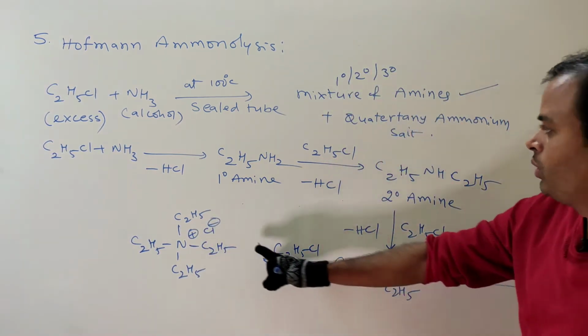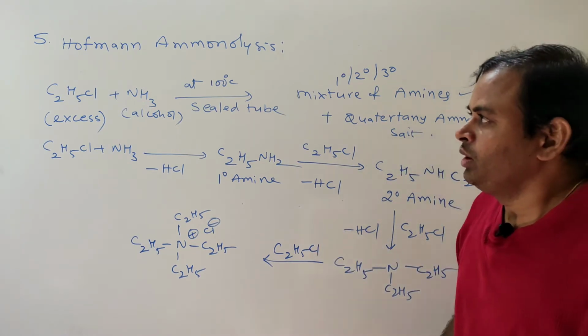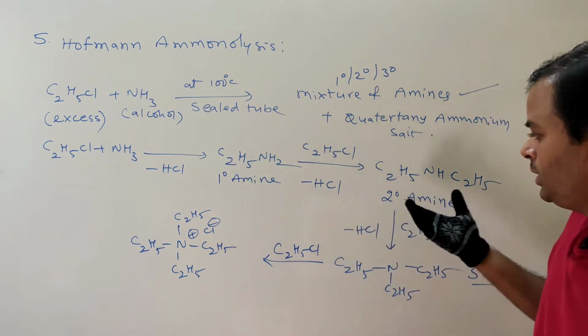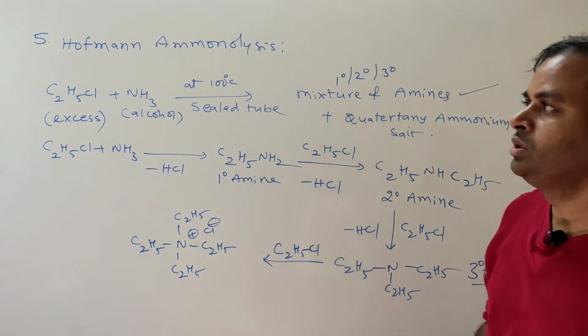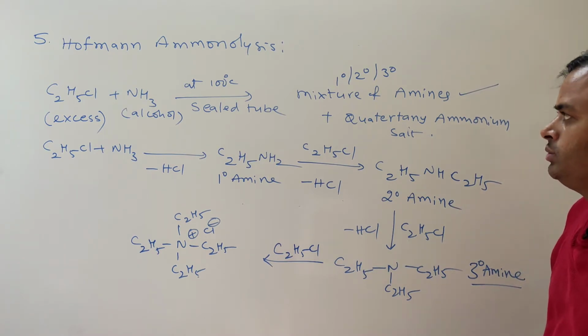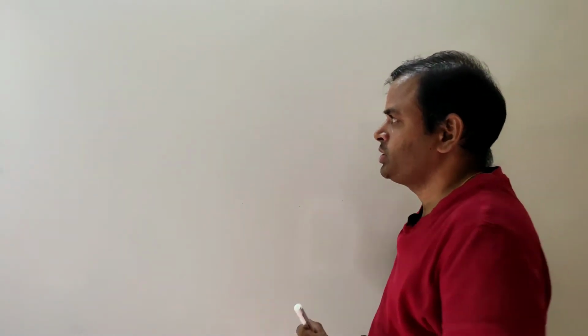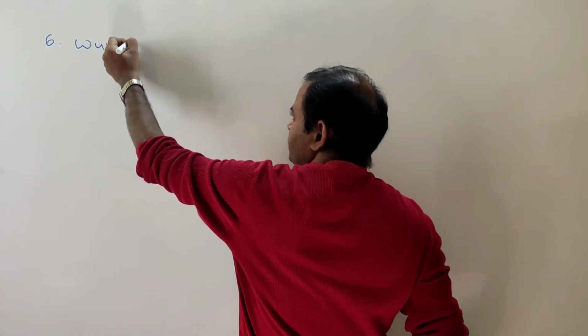This is the quaternary ammonium salt. So in this Hofmann aminolysis, primary amine, secondary amine, tertiary amine and quaternary ammonium salts are formed. So this is about Hofmann aminolysis. Okay, next reaction, the sixth one, that is the Wurtz reaction.